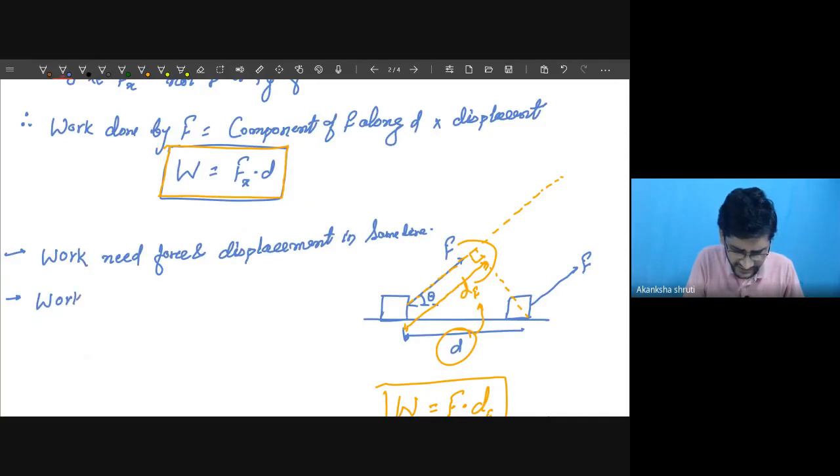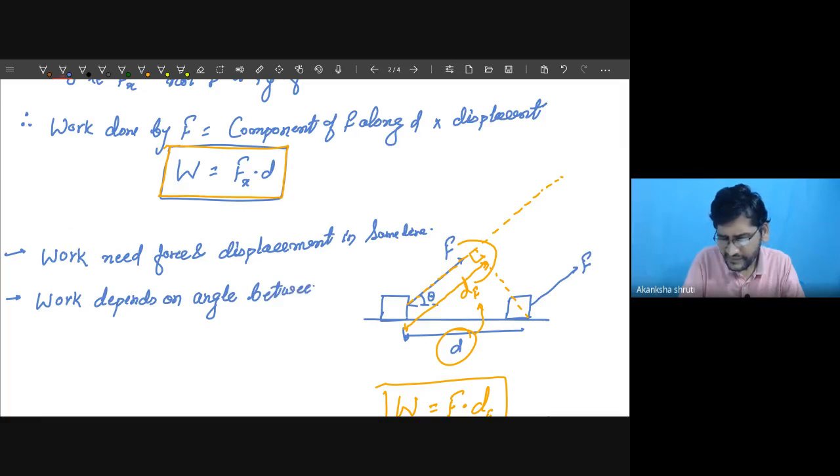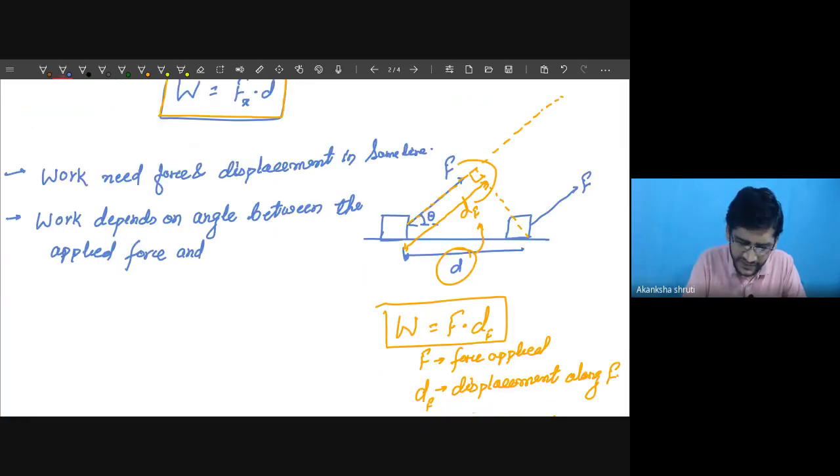So work depends on the angle between the applied force and the displacement produced.